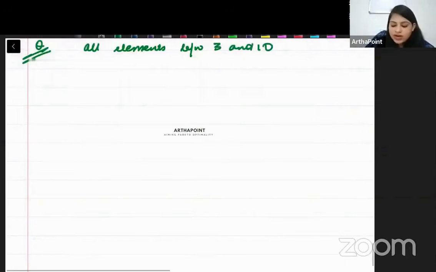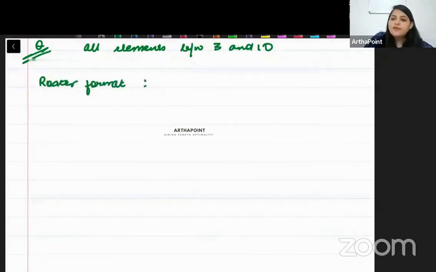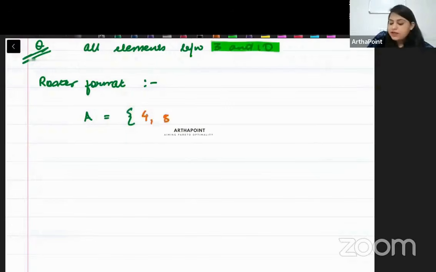Now, how will you write it in the roster format, beta? So in the roster form, I will write that there is a set A. And what is this set A? This set A consists of all elements between 3 and 10. Meaning, I will have 4, 5, 6, 7, 8, 9. That's it. So this becomes my set in the roster form.